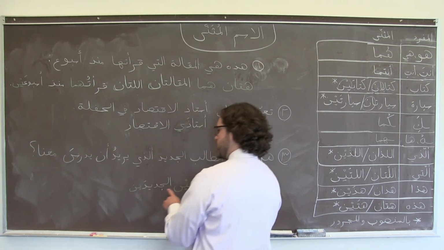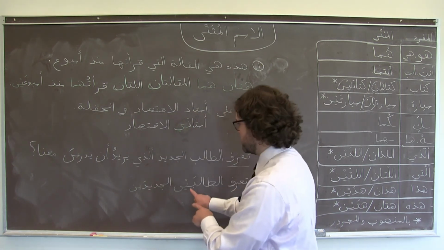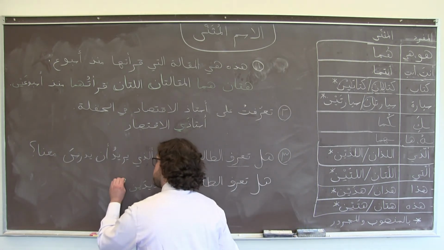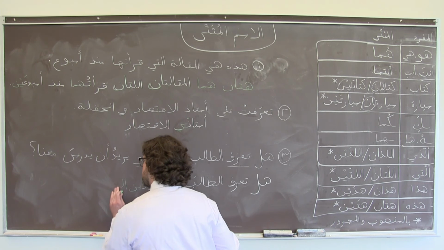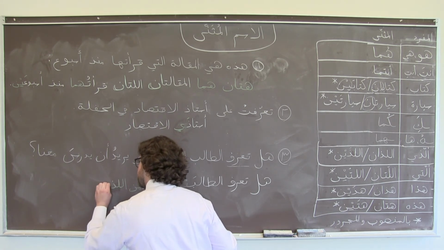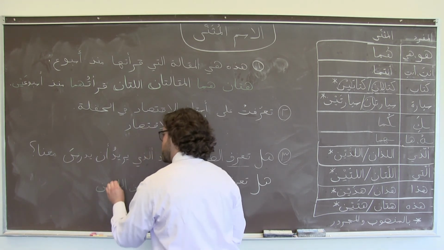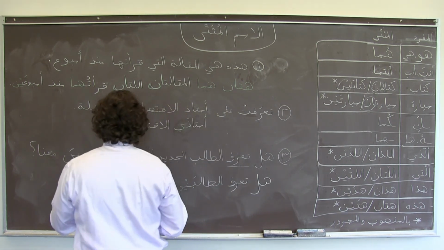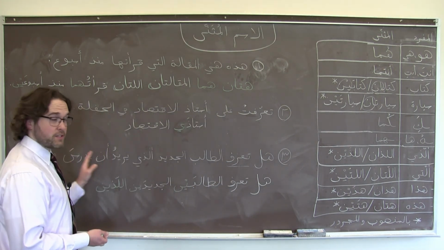So here I need, again, the mansoob version, because الطالبين الجديدين, the noun that it's referring to, is mansoob. اللذين, and here I'm going to conjugate the verbs differently as well.